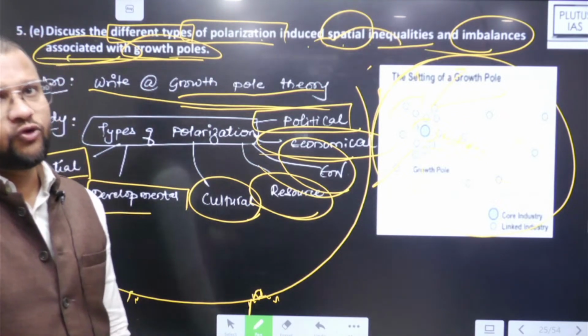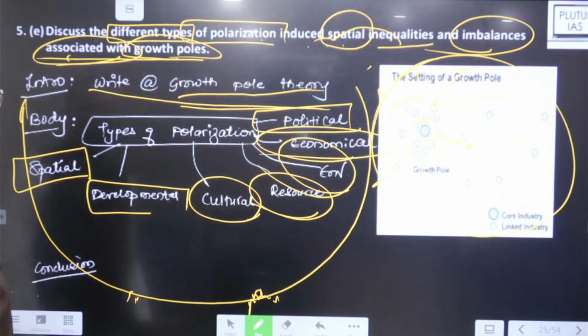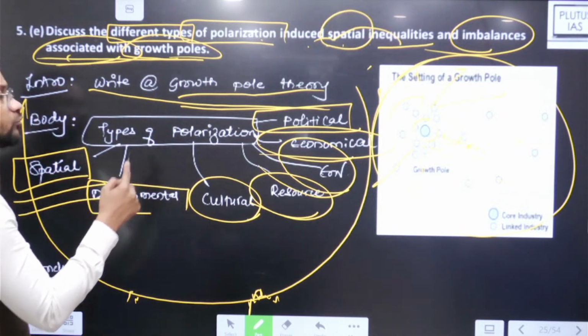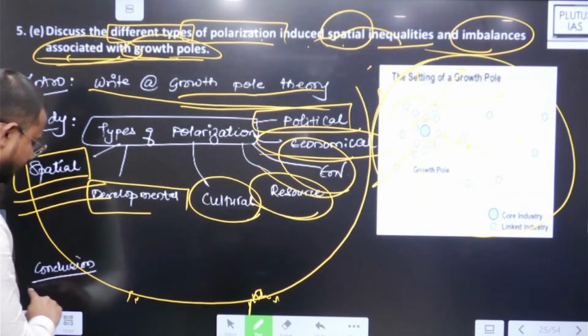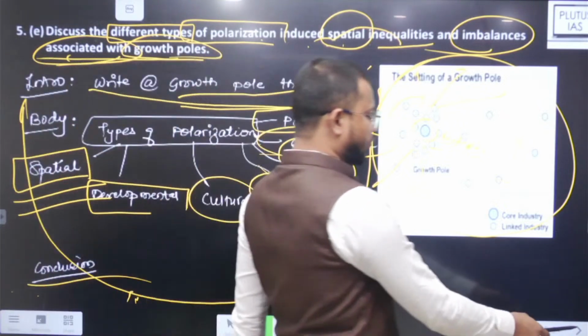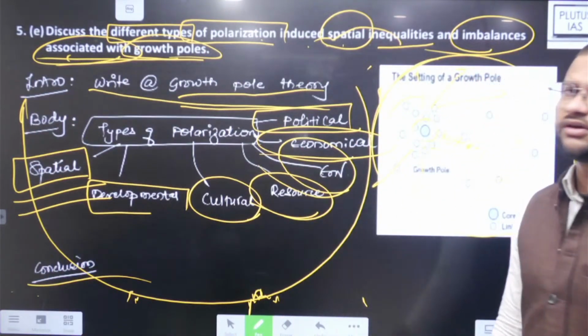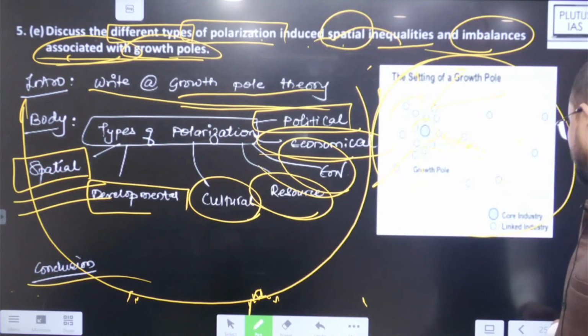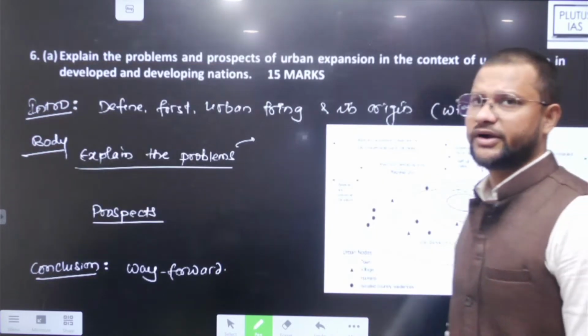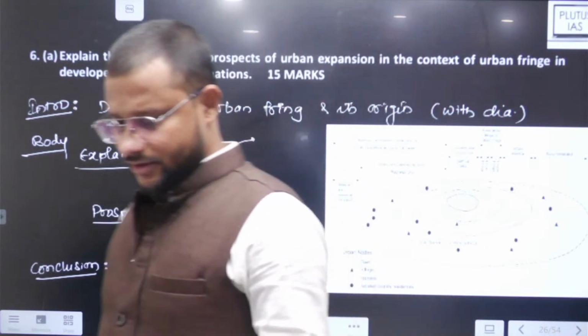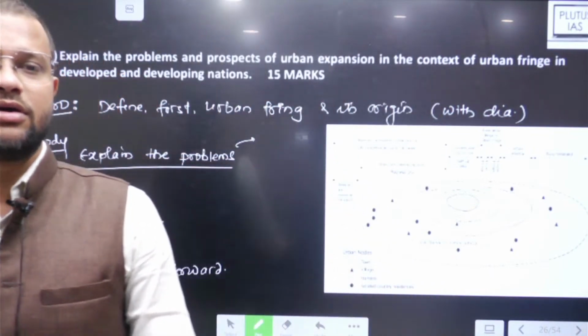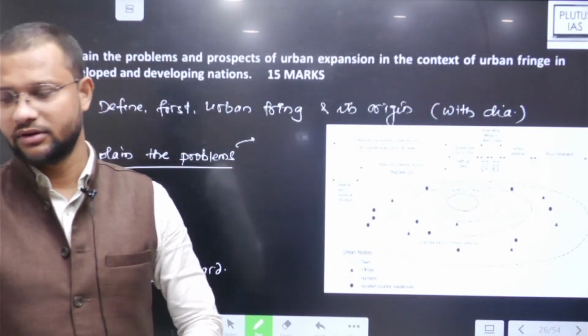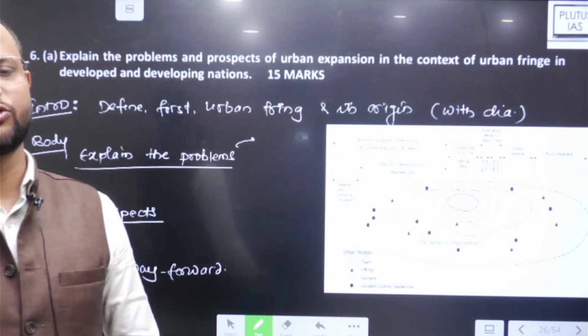So for that matter, guys, you first need to understand the context of this question, what the growth pole theory is, and then you can connect it. And in the conclusion, how we can minimize this inequality. Okay, in the conclusion, just try to minimize this inequality. Next question.